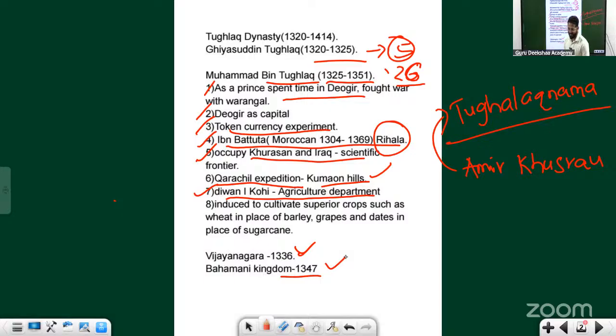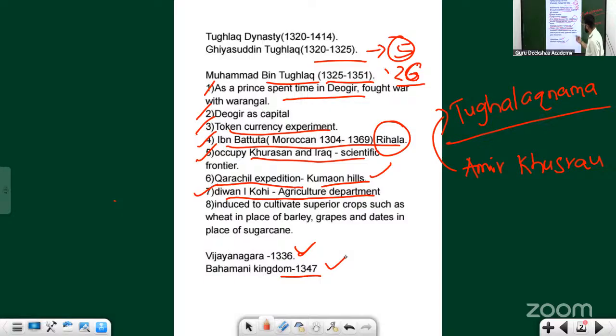Okay, so they got rid of each other in a funny way. People wanted him to die because all the expeditions, all the experiments that he undertook weren't successful. The idea was good, the execution was bad. So that's the story of Muhammad bin Tughlaq.